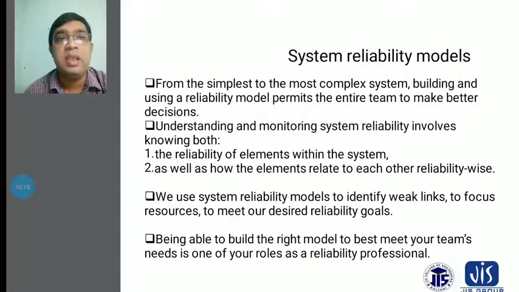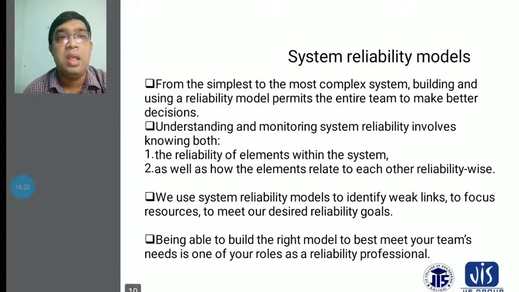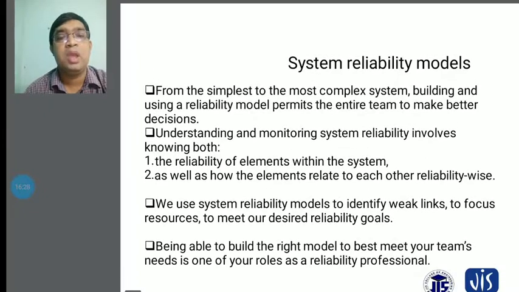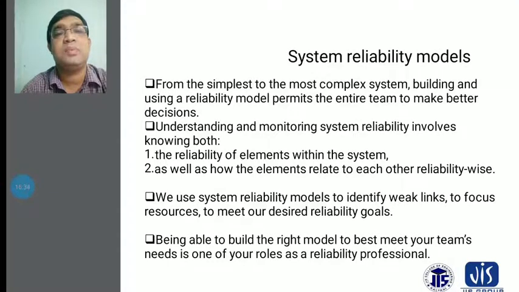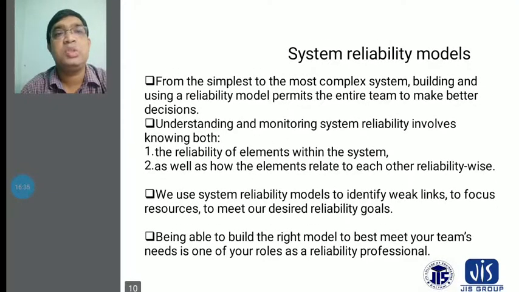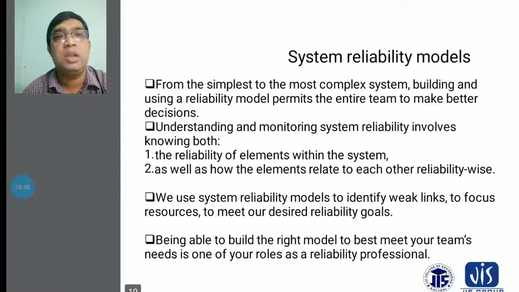Building and using a reliability model permits the entire team to make better decisions. Basically, according to the manufacturing industry, making better decisions is much more essential. This will help, and the simple and complex procedures can be identified, and you can decide more easily using the system reliability models.